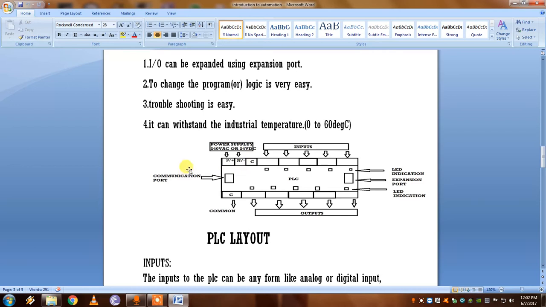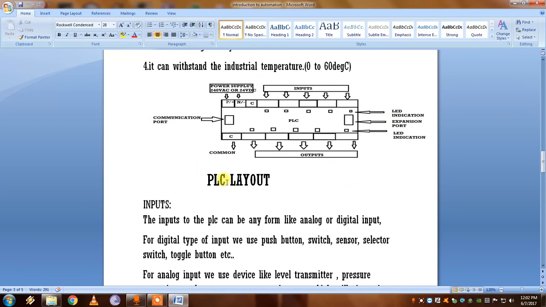and from the SMPS 24-volt should be given to the PLC. And we can see the input terminals and output terminals, and a common which can be attached to the neutral or negative. We can also see an expansion port and an LED indication. The expansion port is used to expand the input output module, so we can give more inputs and outputs. And the communication port is used to communicate with the PC or with other hardware like servo motors and VFD drives, etc. We can communicate through those. And this is the PLC layout.